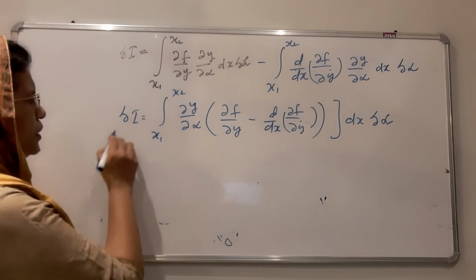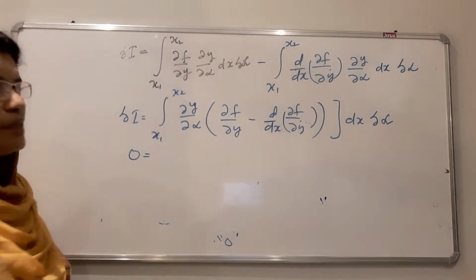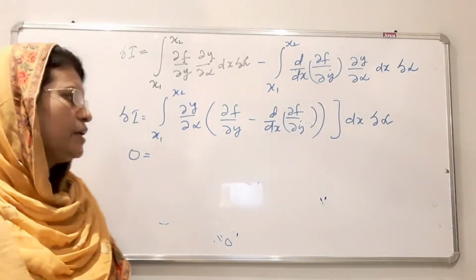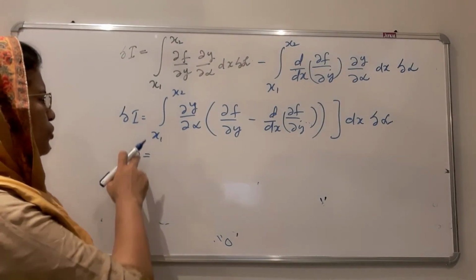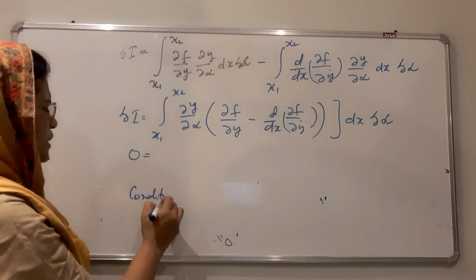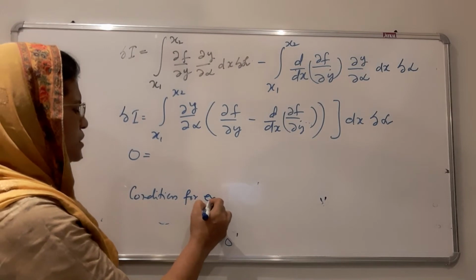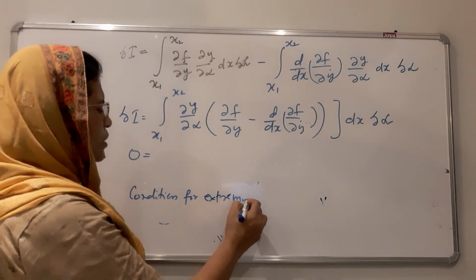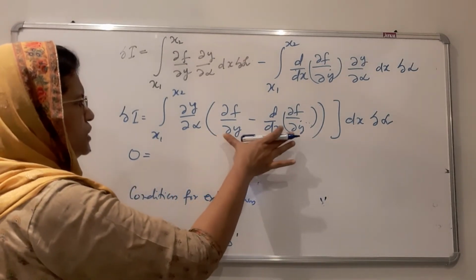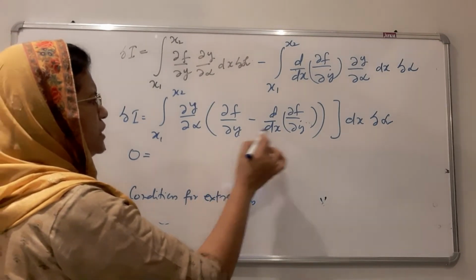Now let the variation of I be equal to 0. There is no variation to the path, that is for extremum. If the path is extremum, there is no variation for I. Therefore variation in I is equal to 0 for extremum. This is the condition for extremum, usually it is minimum or maximum. Therefore this term is equal to 0, and we get the term inside the bracket is equal to 0.